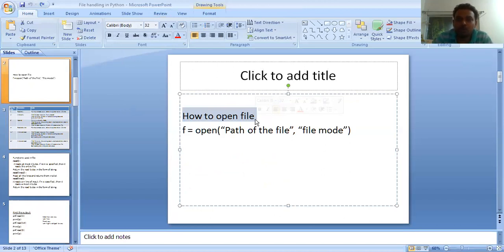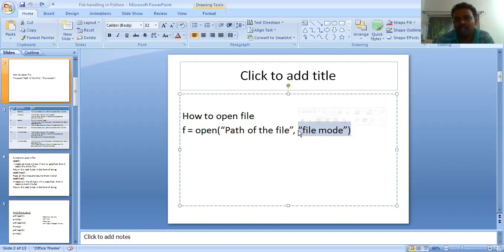And the code for opening the file is this. Open is a function. Inside this function, you will pass the path of the file, meaning the memory location where your file exists, and the mode of the file. What is the mode of the file? Mode generally means what you are opening the file for: reading or writing.